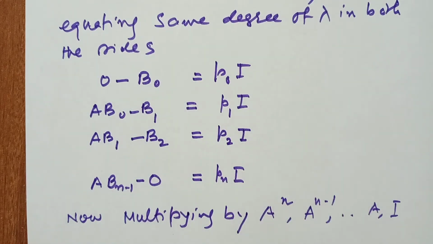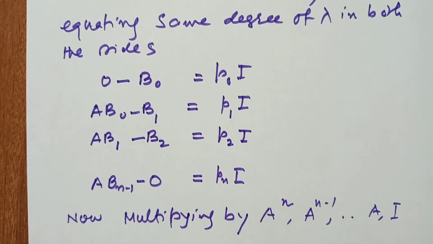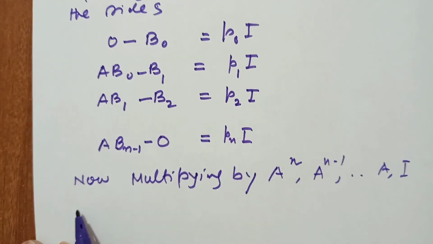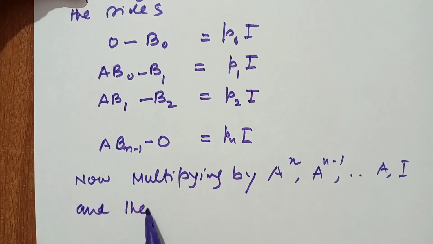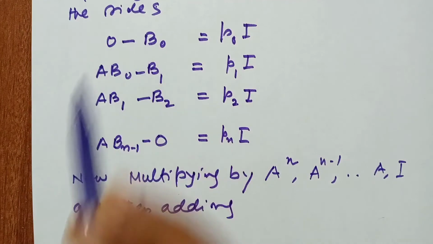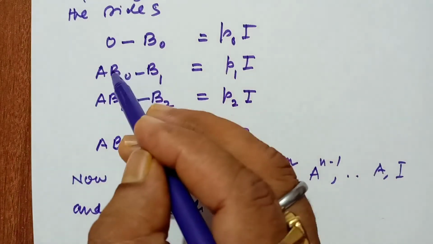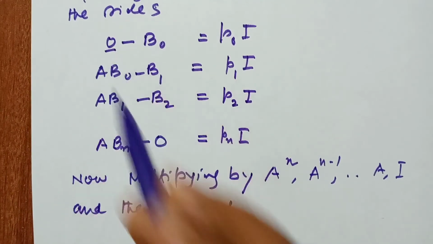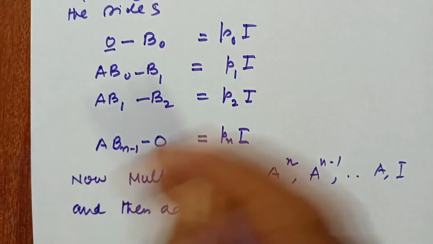Okay, so we get, and then adding, now multiplying by this thing and then adding. So we see if we multiply A to the power n here, A to the power n minus 1 here, and then add, since this term is 0 and this term is 0, all terms cancel.